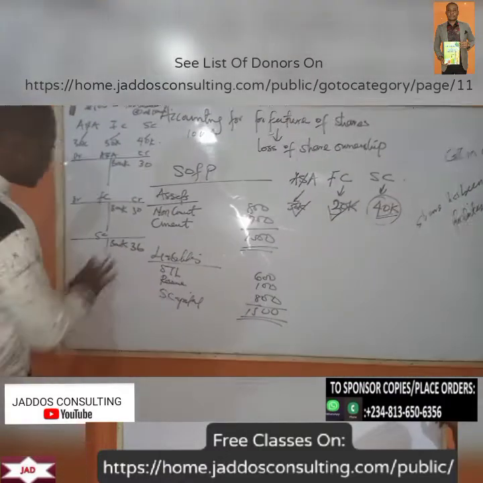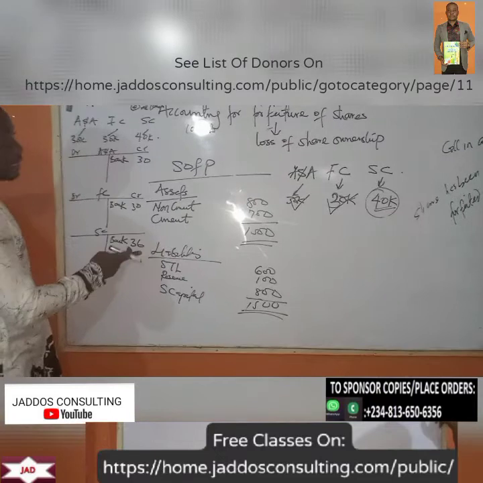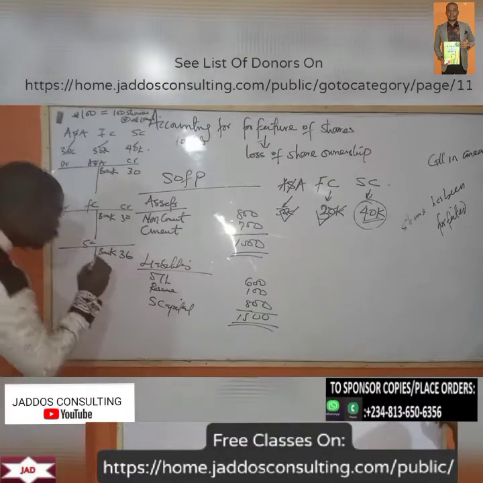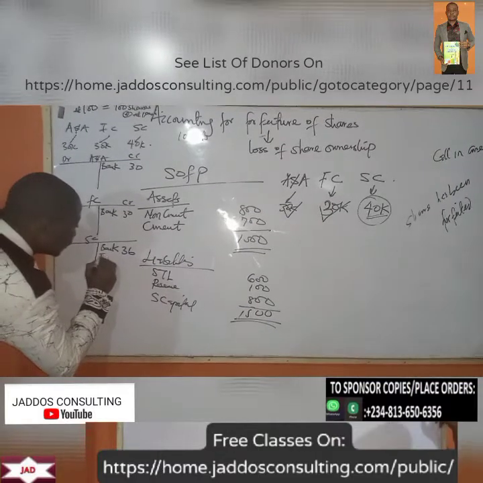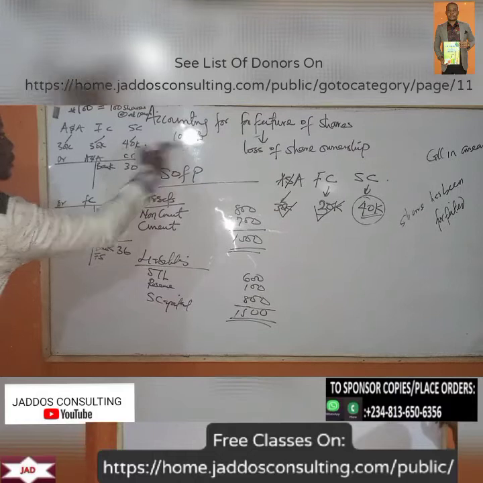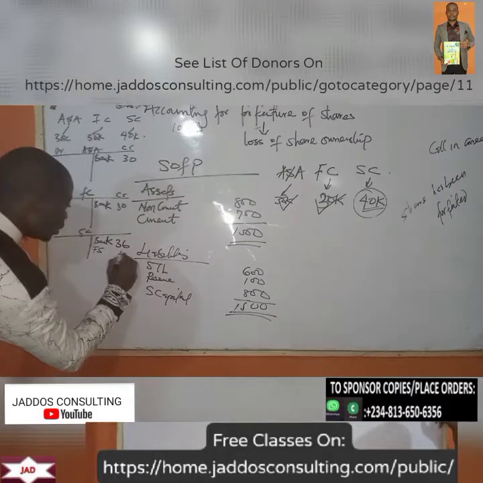So now, the bank will receive 36 naira by virtue of those that paid for the second call. But this person that did not pay, what do we call it? We say he forfeited shares. That will be 10 units times 40 kobo, which is 4 naira.